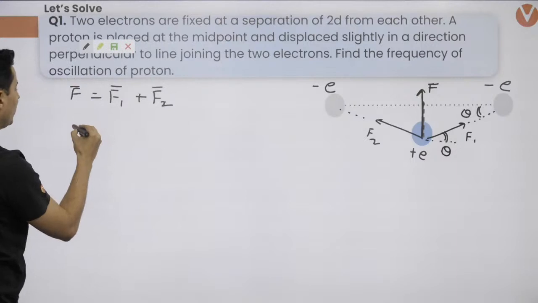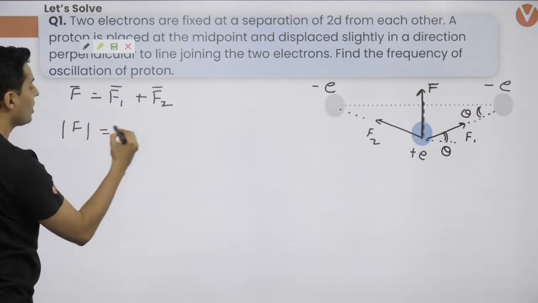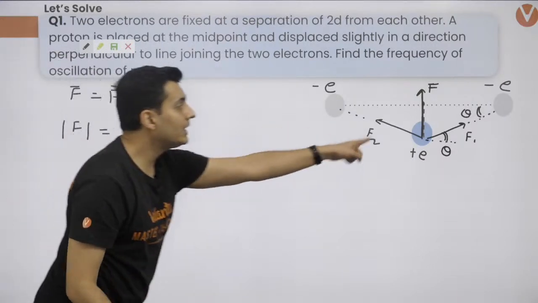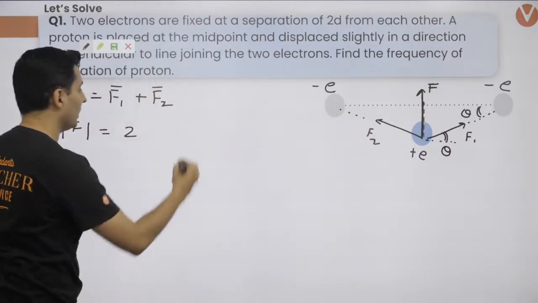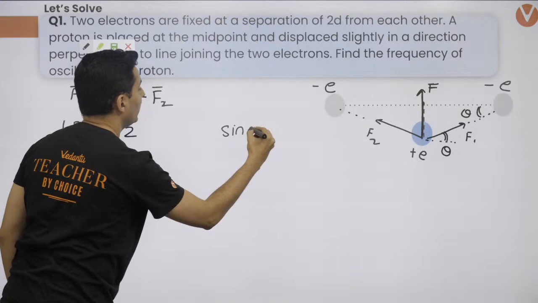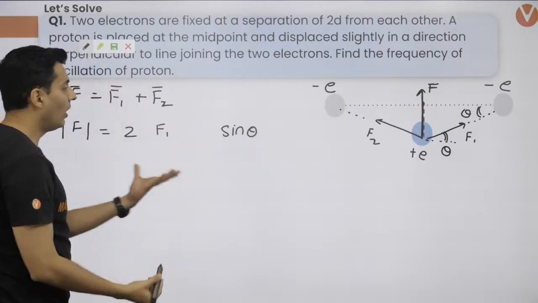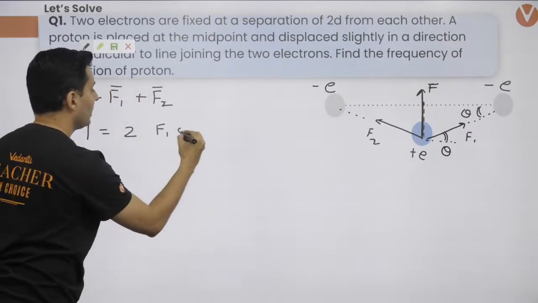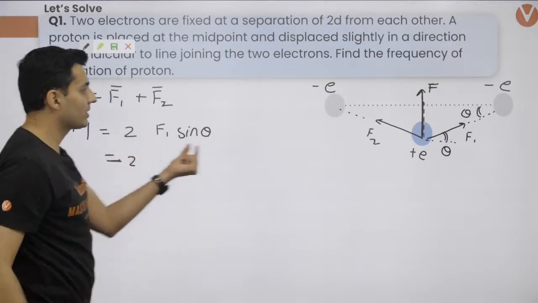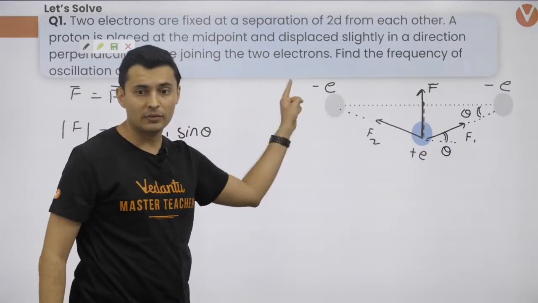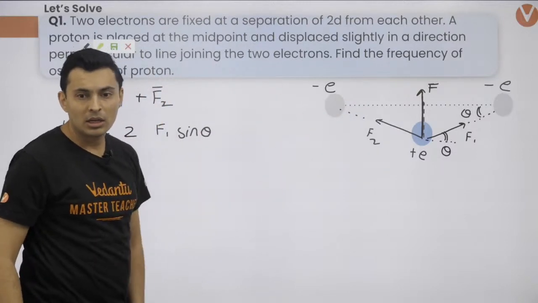Okay, so think about it. F magnitude wise will be 2 times of each of the forces, 2 times of each of the forces' sine component. The sine theta component of either F1 or either F2. Keep this in mind, the sine component. Now, what is that force between the charges?